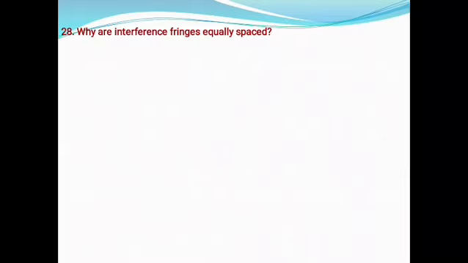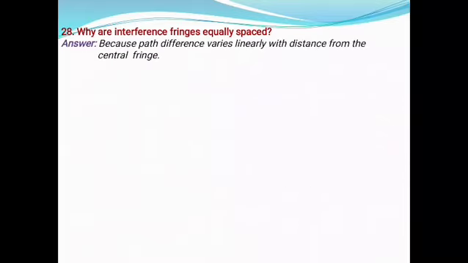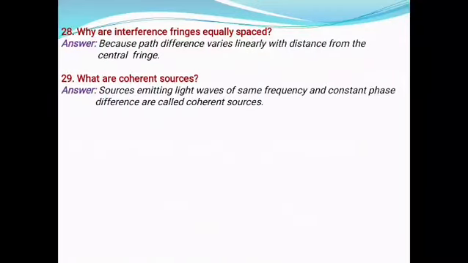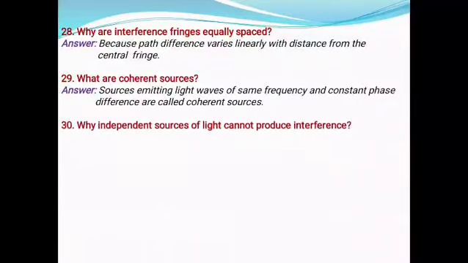Why are interference fringes equally spaced? Answer: because path difference varies linearly with distance from the central fringe. What are coherent sources? Answer: sources emitting light waves of same frequency and constant phase difference are called coherent sources.